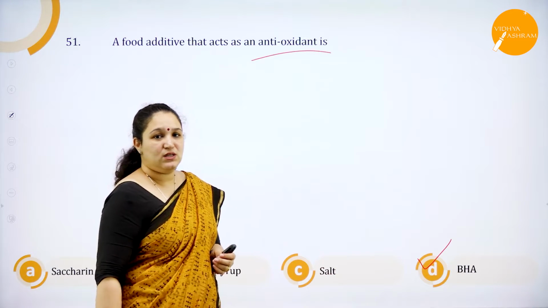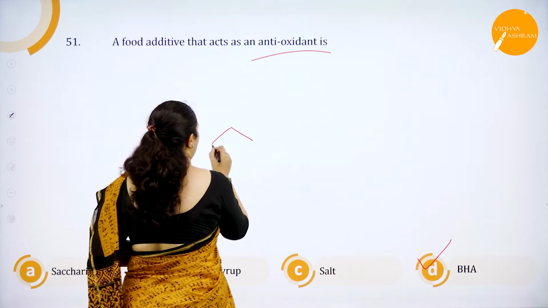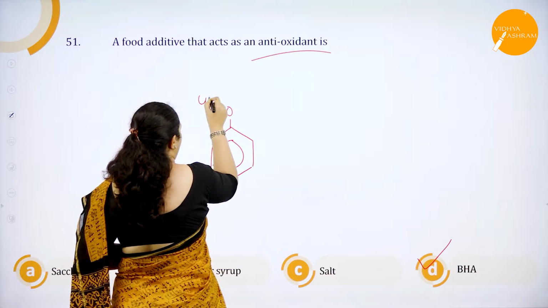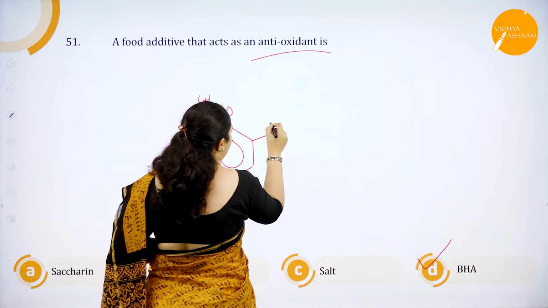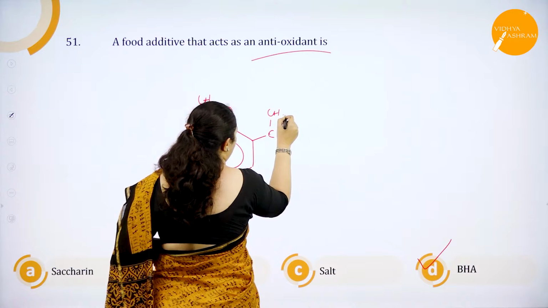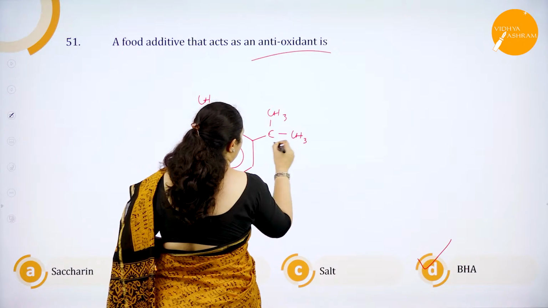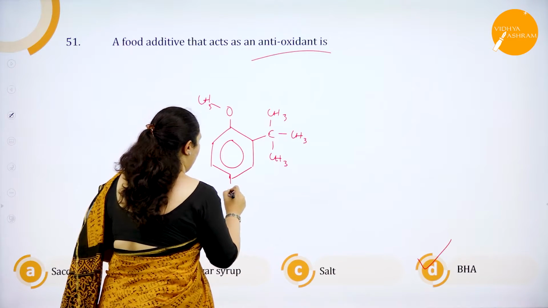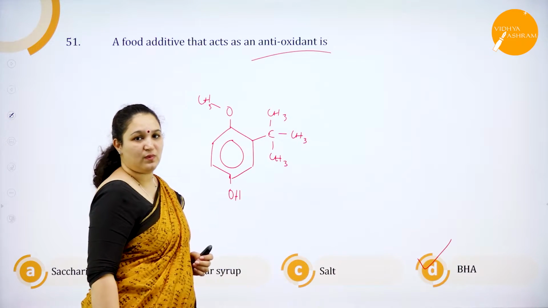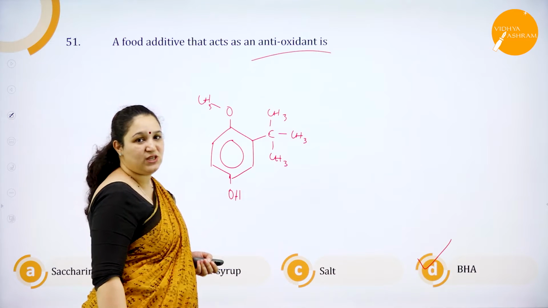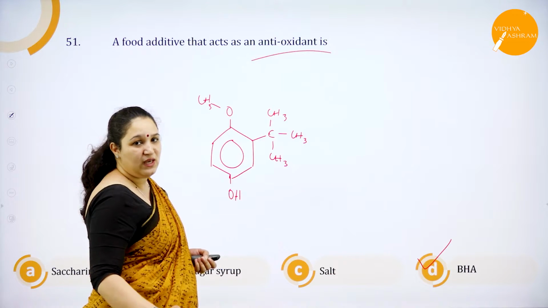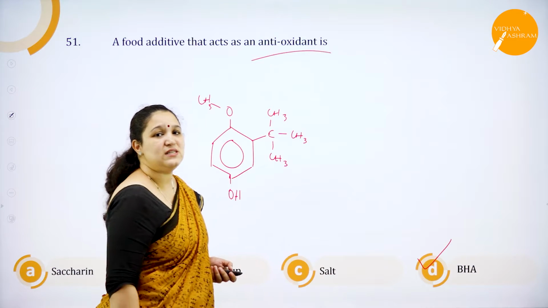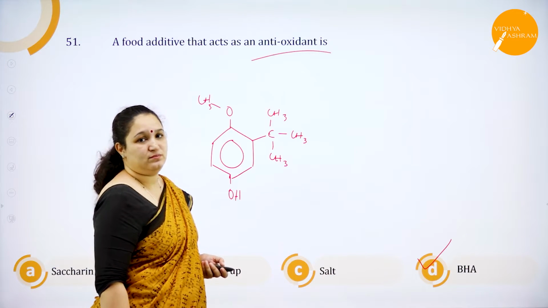Those who want the structure of this, it goes this way. You have a benzene ring, an OCH3 group, you have a carbon atom with 3 CH3 groups, this is the butylated part. Hydroxy, so you have an OH group as well. This is the structure of BHA, butylated hydroxyanisole, which is an antioxidant. There is one more which is called BHT.